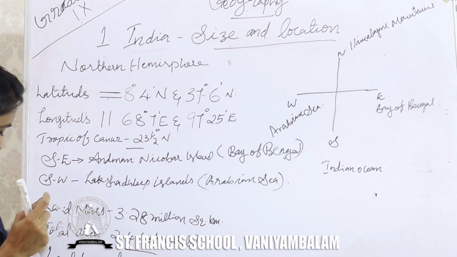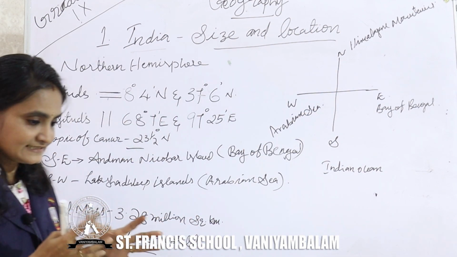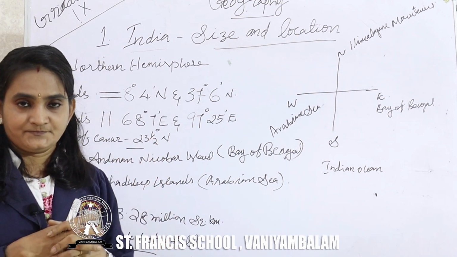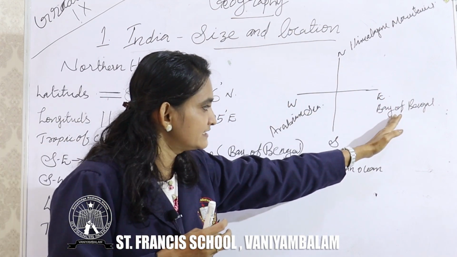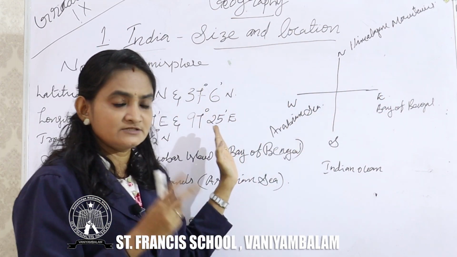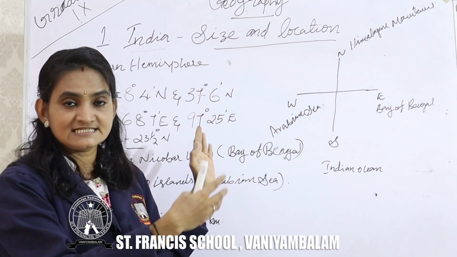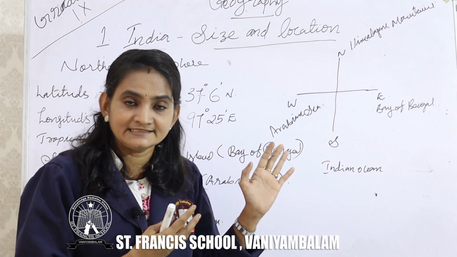Now, while we are considering the time of India, we can see from Gujarat to Arunachal Pradesh, there is a time difference of 2 hours. We learned the standard time of India. What is the standard time of India?